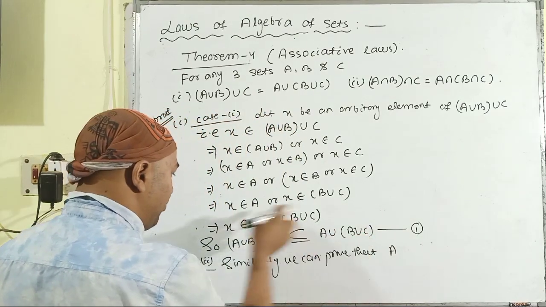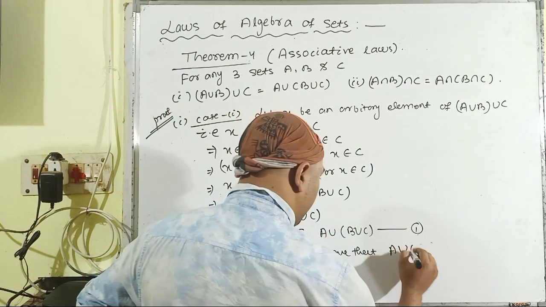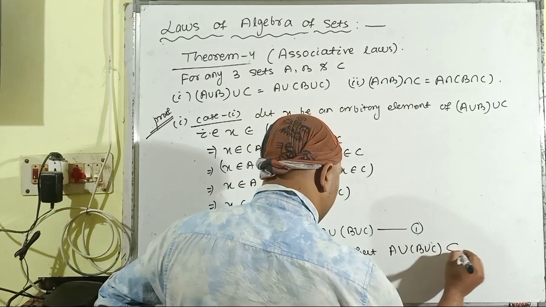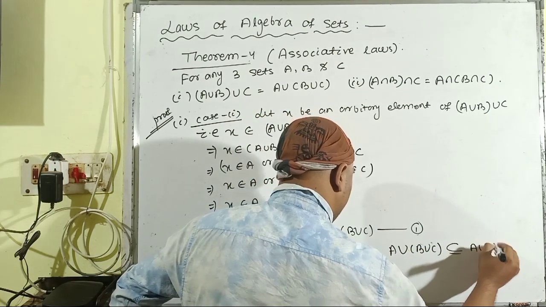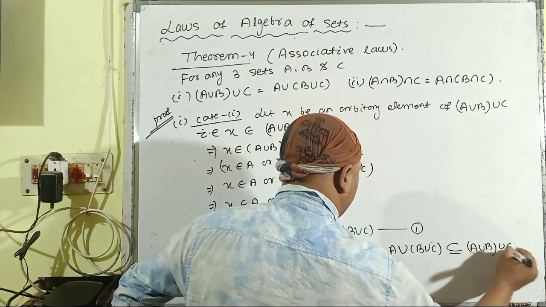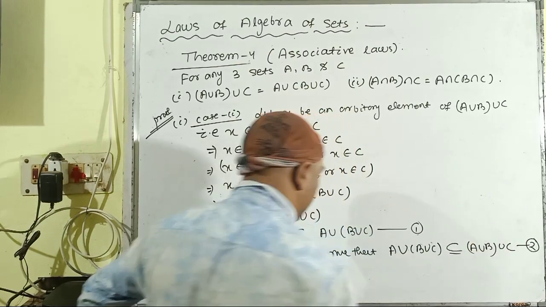Considering this set, we have to reach this set. So A ∪ (B ∪ C) is a subset of (A ∪ B) ∪ C, and this is equation number 2.